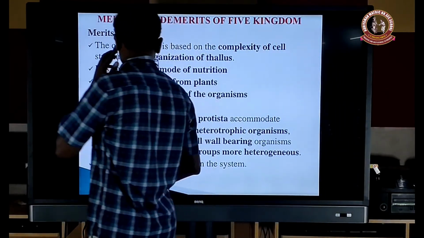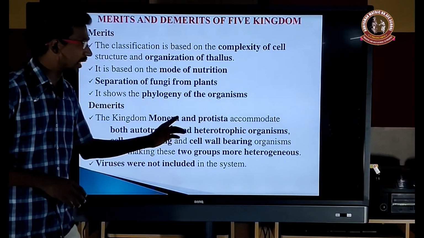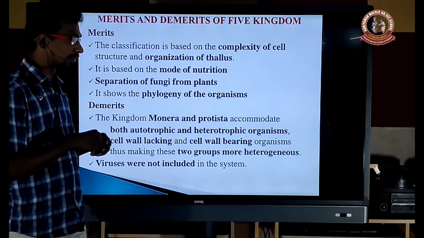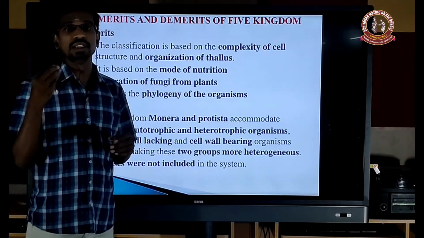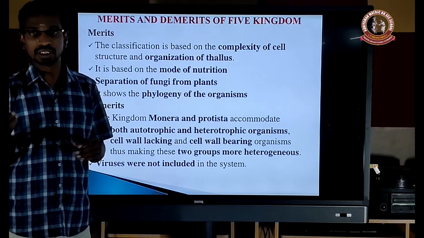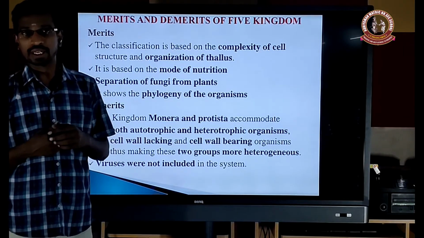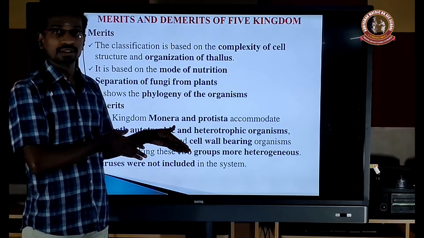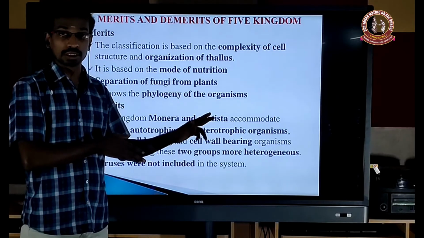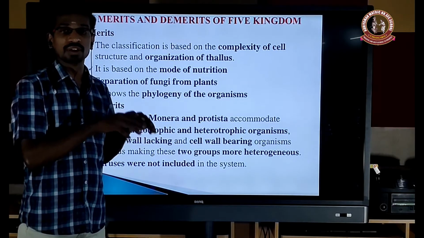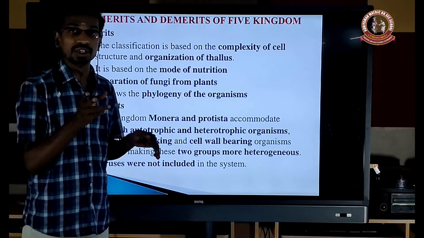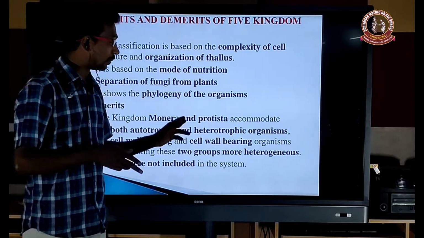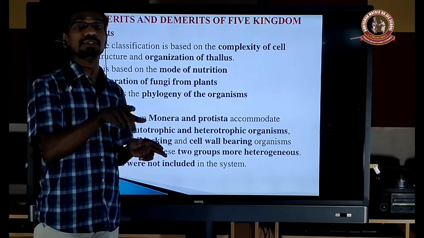And what are the demerits? This kingdom, especially Monera and Protista, includes both the prokaryotes and the eukaryotes, and both the self mode and the other organism mode of nutrition. That is, it depends on the other organism for the food material. Whether it may be autotroph or heterotroph, it's all included under Monera and Protista. These two kingdoms contain both natures of organism, autotroph and heterotroph, and both the presence and absence of cell wall.